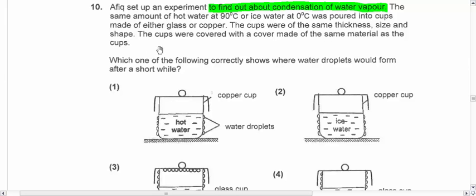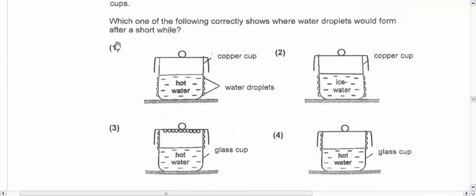So basically, we run a fair test. Each cup was covered with a cover made of the same material as the cup. So if it's a copper cup, then it's a copper cover. Which of the following correctly shows where water droplets will form after a short while? The concept here is condensation. The key concept here is the effects of condensation, where things condense because they lose heat.